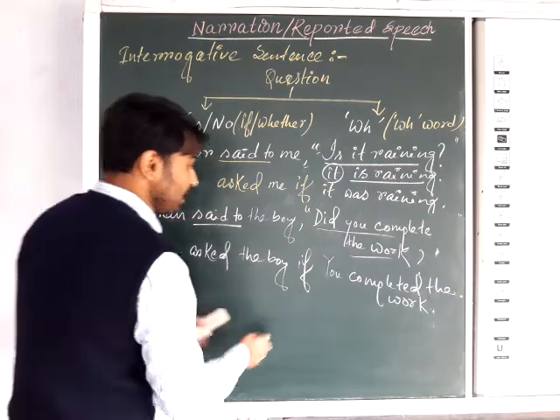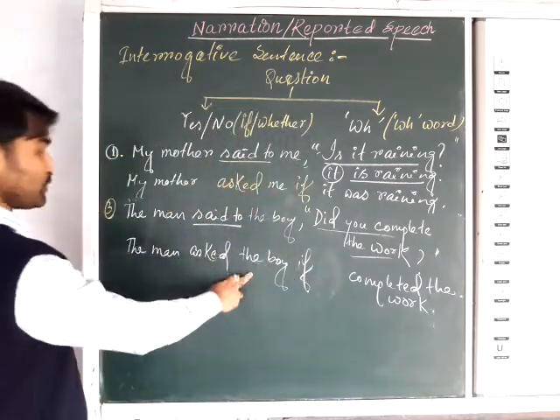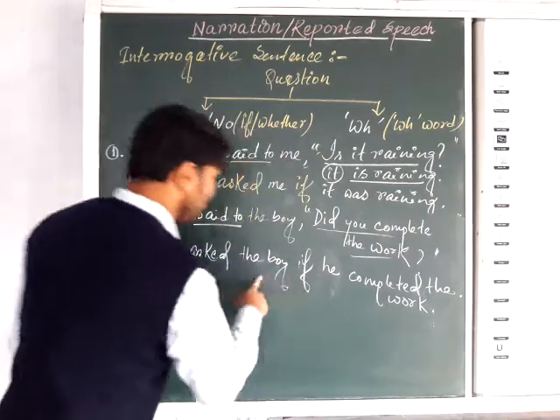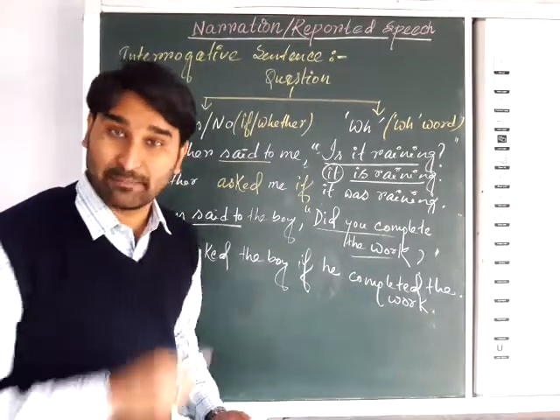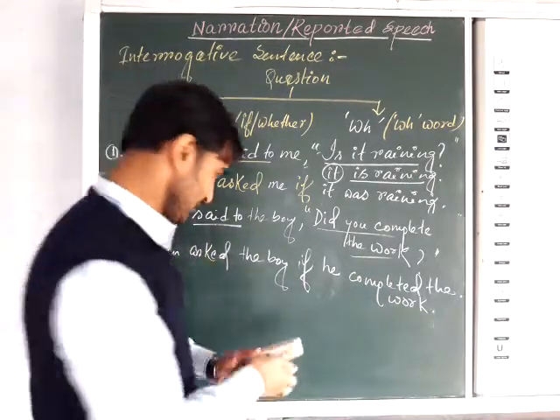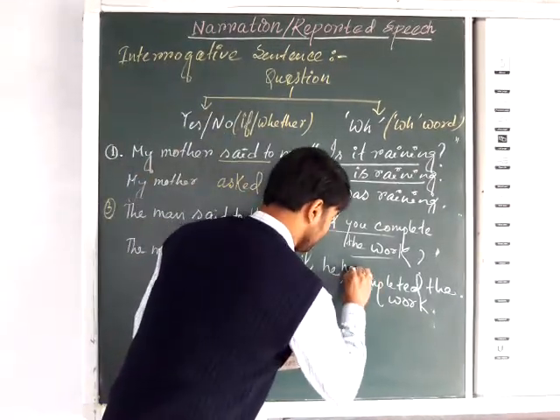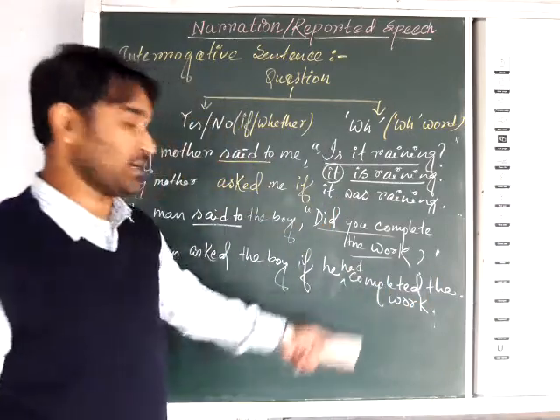Now the man, the answer I am writing here: The man asked the boy if. You here stands for the boy, that's why he. If he completed the work. Here, which tense is it? It is simple past. Simple past goes for past perfect. So if he had completed the work.